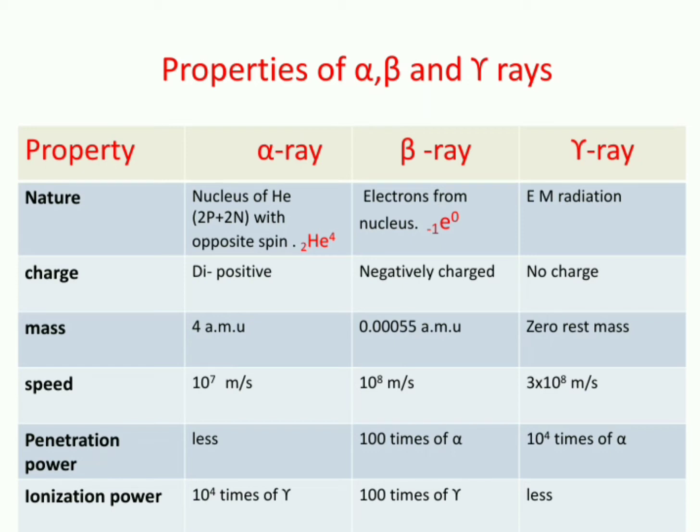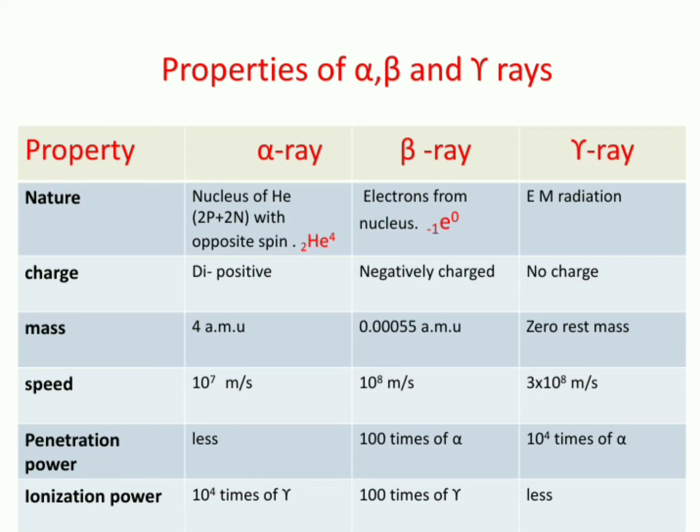Coming to the charge, alpha particles are doubly positive, whereas beta particles are negatively charged, 1 unit negative charge. Gamma has no charge. Mass is 4 atomic mass units for the alpha particle, and it is the mass of an electron for beta. In AMU, it is 0.00055 atomic mass units, and the rest mass of a gamma particle is 0. Coming to the speed, gamma rays travel with a very high speed, 3 × 10^8 meters per second. Whereas beta will have less than that, 10^8, and alpha will be much less than that, that's 10^7 meters per second.